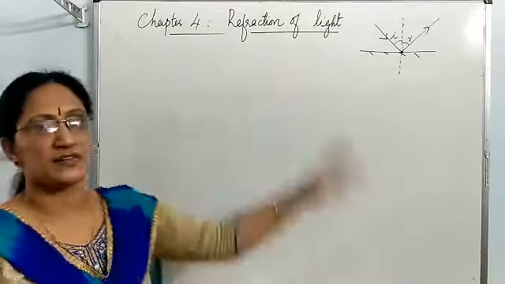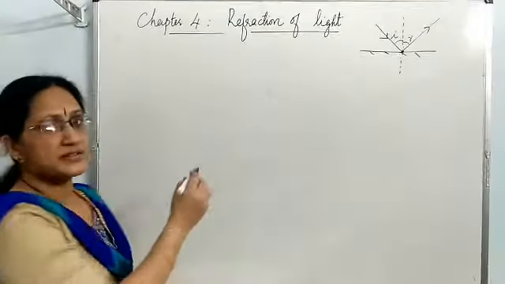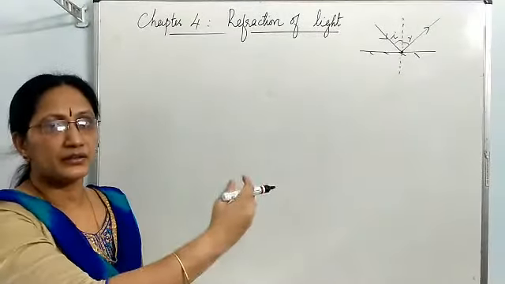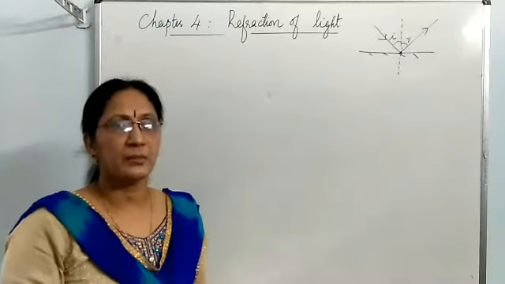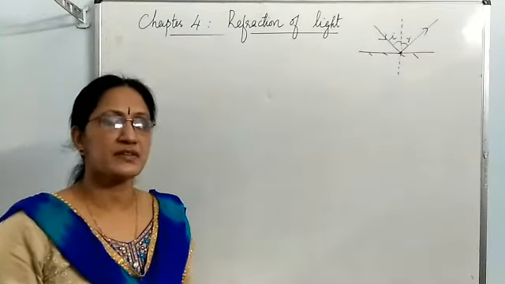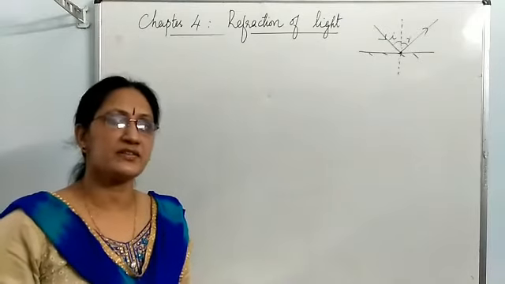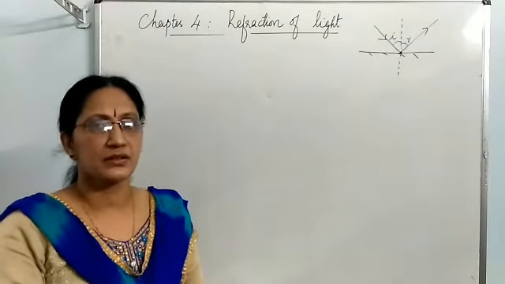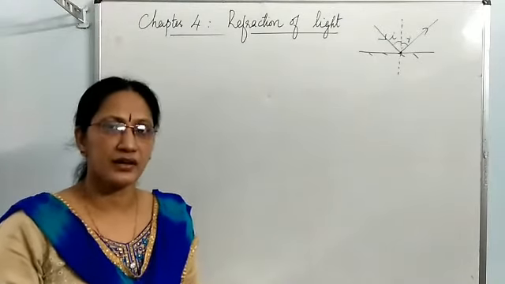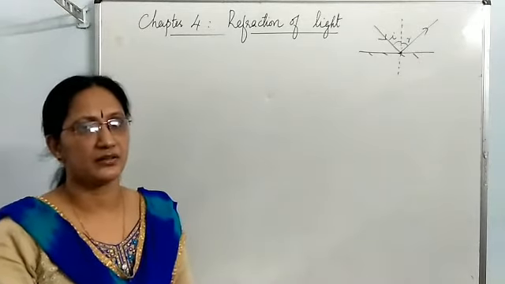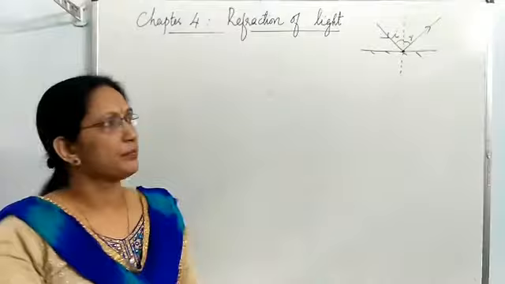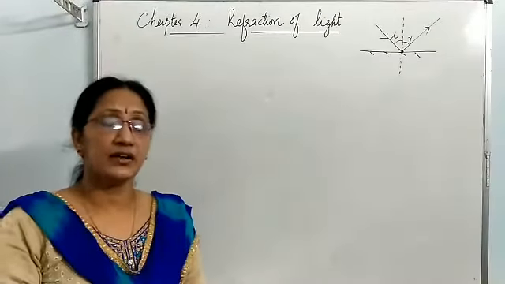Let us see a few examples. Light entering from air to glass. Both are optical media. The meaning of optical medium is a medium through which light can pass. Glass, water, air, vacuum, all these are optical media. And another term, optical density.